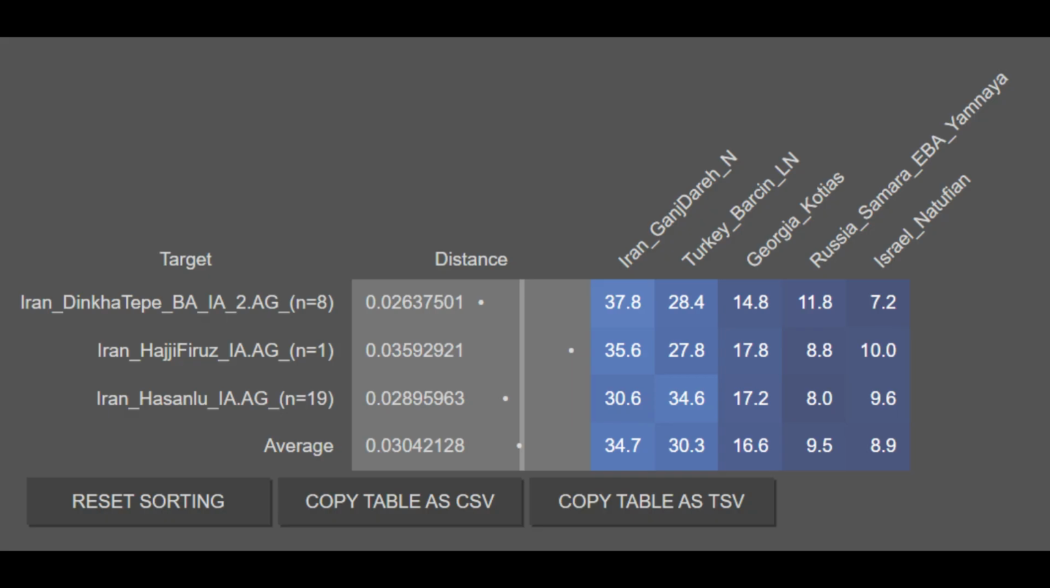The Iron Age Iranians are on average 34.7% Iran Ganj Dara Neolithic, 30.3% Turkey Barcin Late Neolithic, and this is the Anatolian farmer component, 16.6% Georgia Kotias or Caucasian hunter-gatherer, 9.5% Yamnayan Samara, so this is Indo-European ancestry, and finally 8.9% Natufian or Levantine Paleolithic. These results prove that genetically, the Northwestern Iron Age Iranian samples were of West Eurasian descent with no non-West Eurasian ancestry.